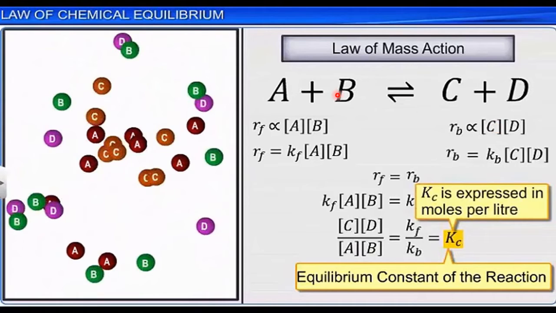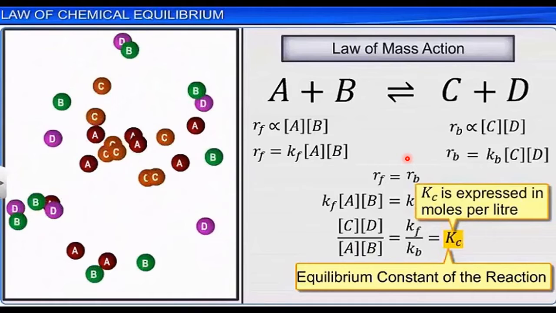Okay, right. Now let us remove the proportionality sign. So RF equals KF times the concentrations of A and B. This is called the constant for the forward reaction. Now, this is the concentration for the backward or reverse reaction, RB equals KB times the concentrations of C and D. B for backward, F for forward.